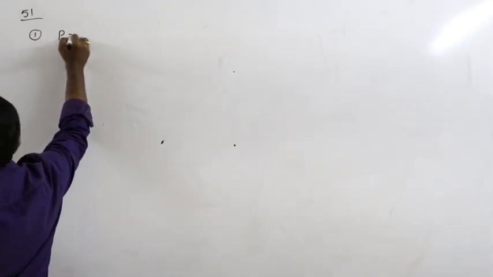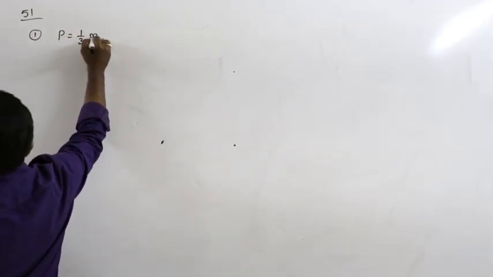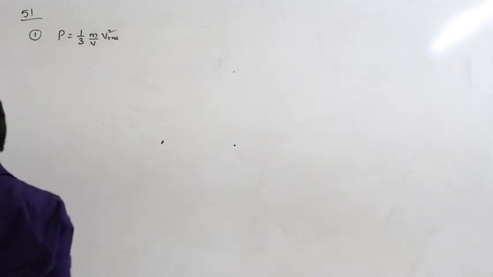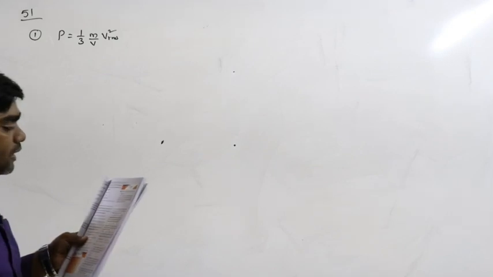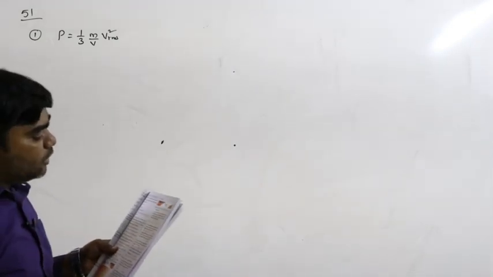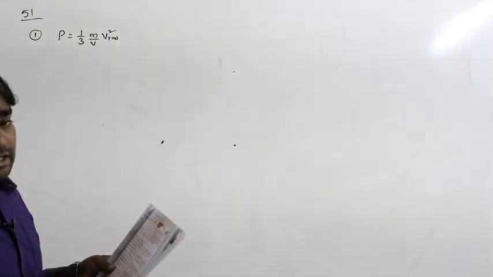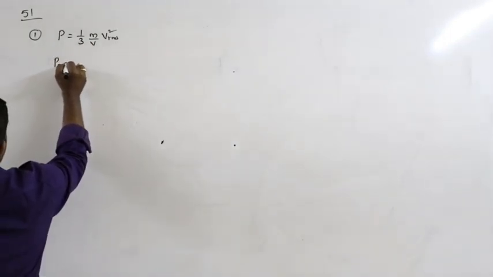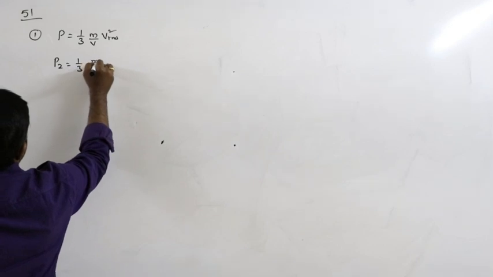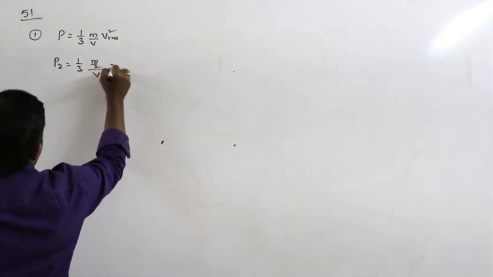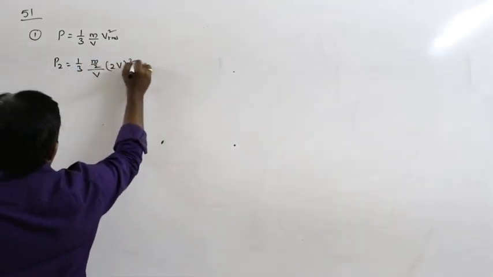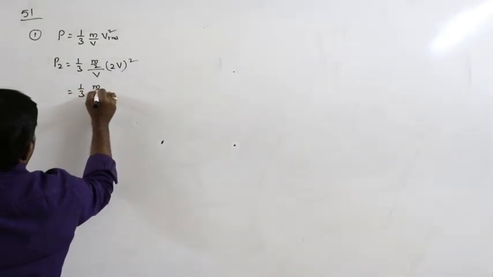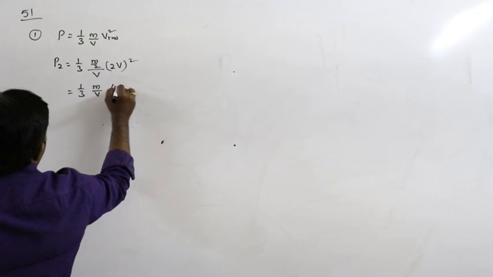So let us say P is equal to 1 by 3 m by V RMS square. The pressure of an ideal gas is P naught contained in a vessel. If masses of all the molecules are halved and their speeds are doubled, P2 is equal to 1 by 3 into m by 2 into 4V square.